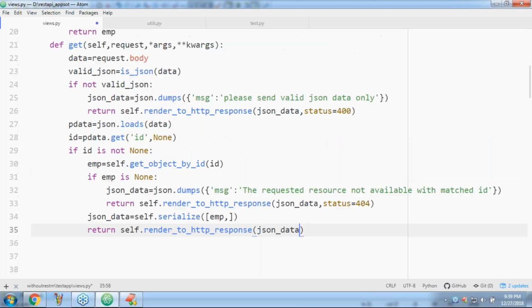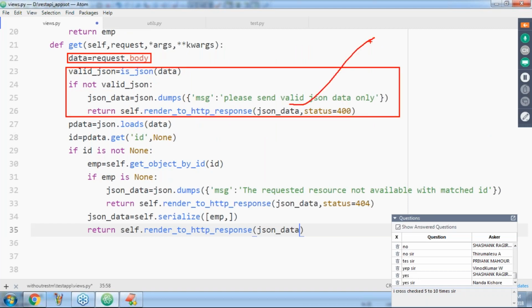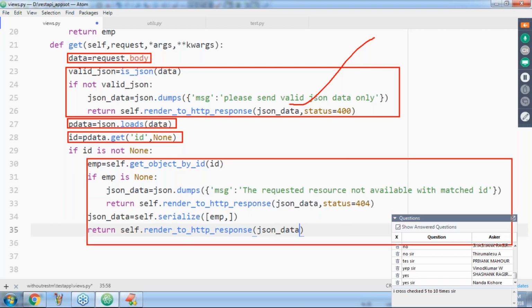Now observe the flow very clearly, sir. First, I'm getting the client-provided data. Is it valid JSON or not? If it is not valid JSON, I respond: please send valid JSON data only. Next, if it is valid, convert it into a Python dictionary and check whether the ID is available or not. If the ID is available, identify the corresponding employee object.